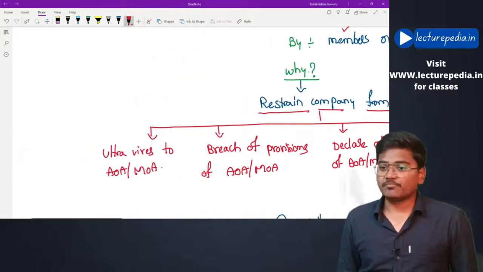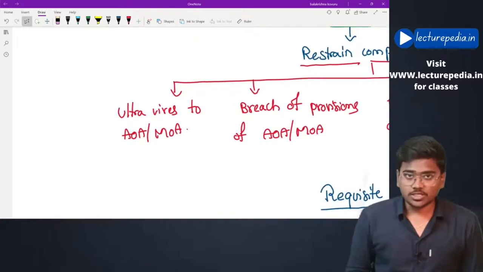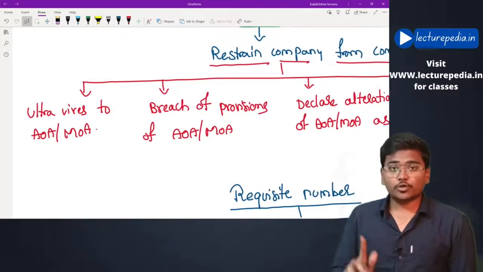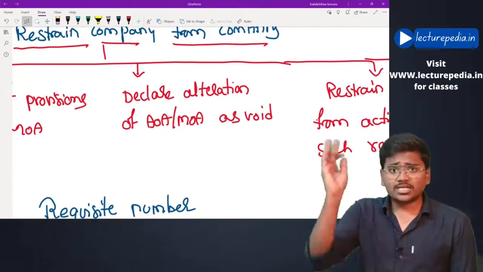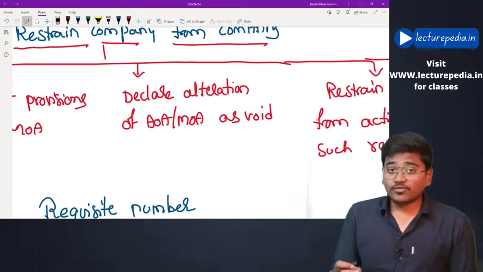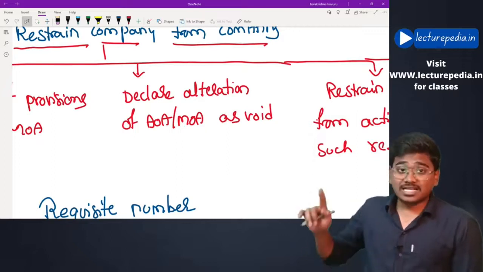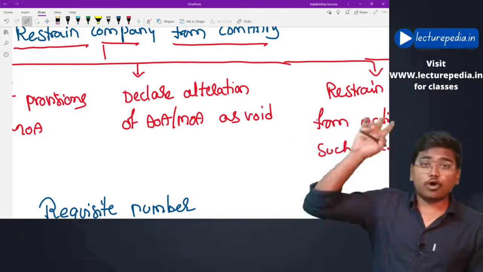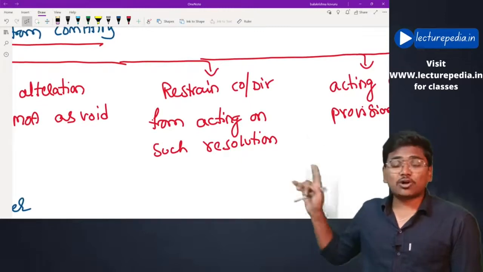What are the activities? First one, if the company is conducting any activity which is ultra vires to the AOA or MOA, or the company is breaching the provisions of MOA or AOA, or the company has altered the AOA or MOA, but some of the members or depositors are against this alteration. In that case, they can file a class action suit asking the tribunal to declare such alteration of MOA or AOA as void, or to restrain the company or director from acting on such resolution.